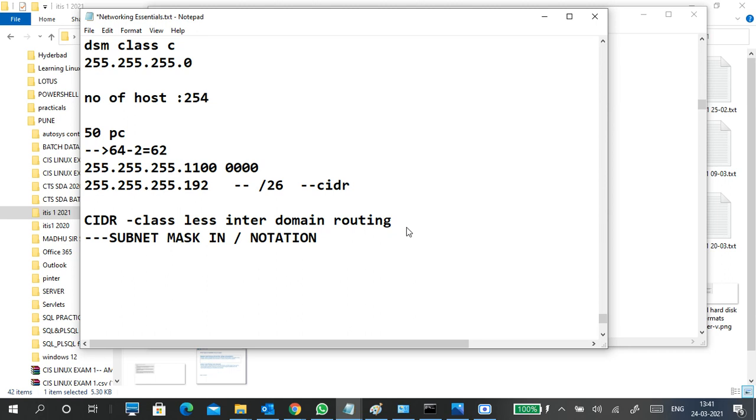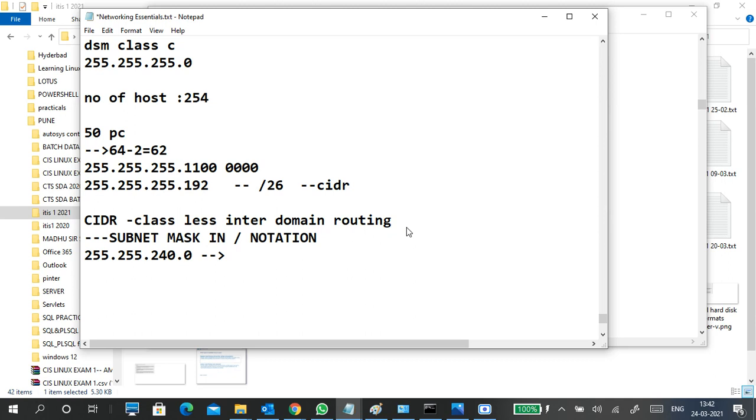For example, your subnet mask is 255.255.240.0. How to represent this one? 255 means 8 ones, next 255 means 16 is completed, and 240 means 4 ones and 4 zeros.